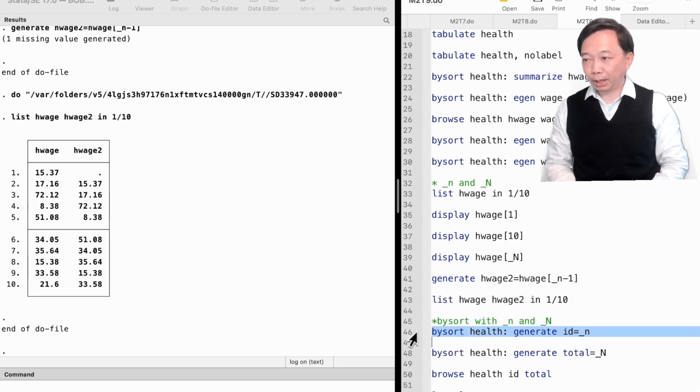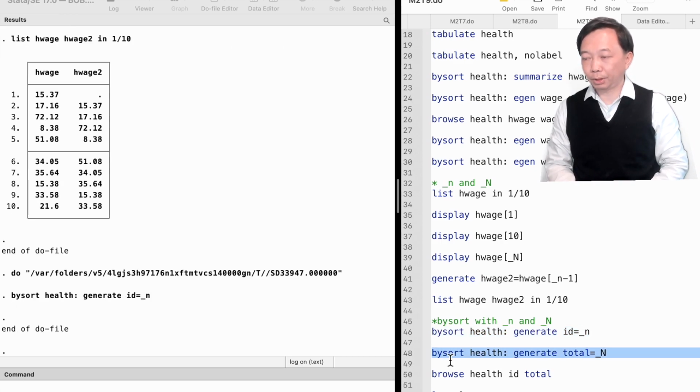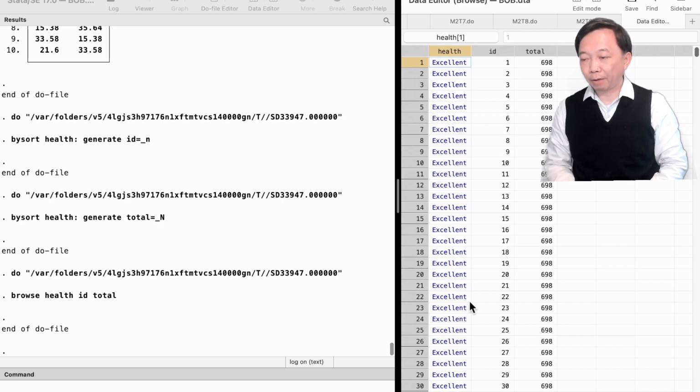If we want to create the observation number and the total number for each group defined by health, we can type bysort health, generate ID equals underscore small n, and bysort health generate total equals underscore capital N. Let's go ahead and execute the commands. Now, inside each health group, we have two new variables, one for ID and the other for total numbers.